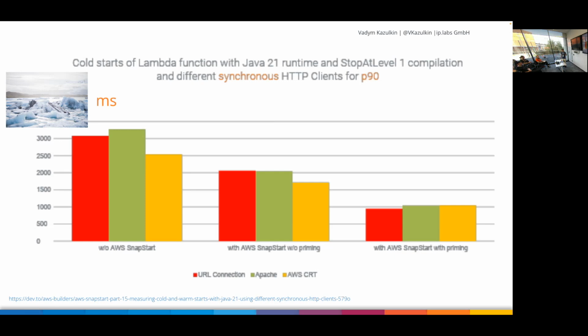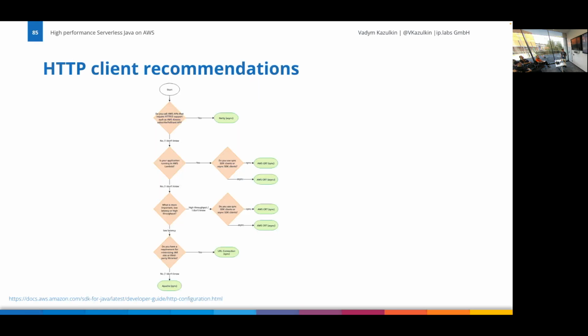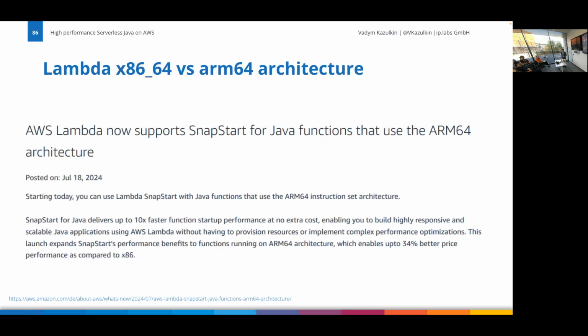You can use directly this AWS own one. It just gives much better performance. Yeah, but with priming, as I already primed that, then the difference is logically not there. Yeah, if AWS gives some recommendations what HTTP client to use, so figure that out. There are some differences because the Apache HTTP client has so many options, and this from AWS has a reduced number, but sometimes I use default and it just doesn't matter.